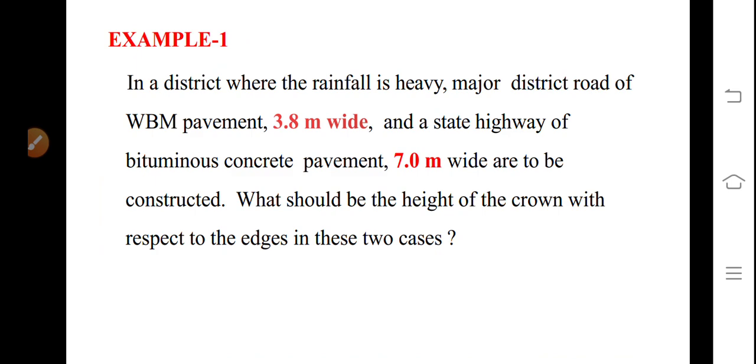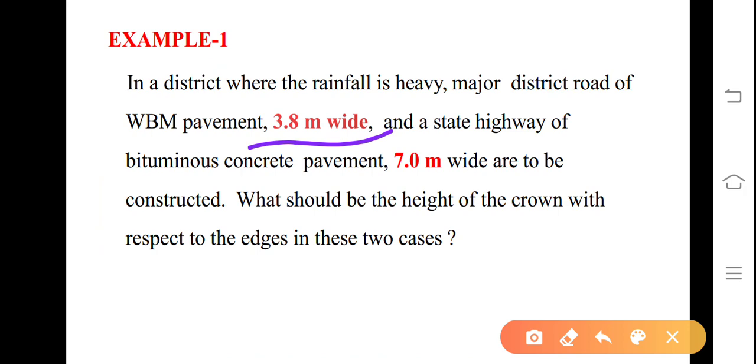Example: in a district where the rainfall is heavy, a major district road of WBM pavement 3.8 meter wide and a state highway of bituminous concrete pavement 7 meter wide are to be constructed. What should be the height of the crown with respect to the edges in these two cases?